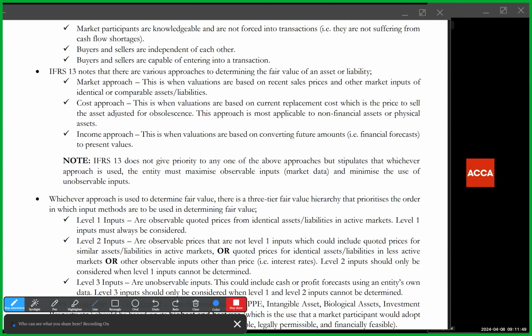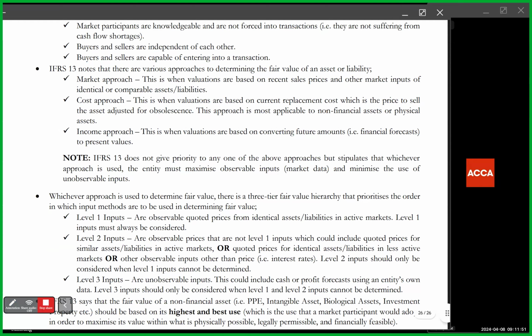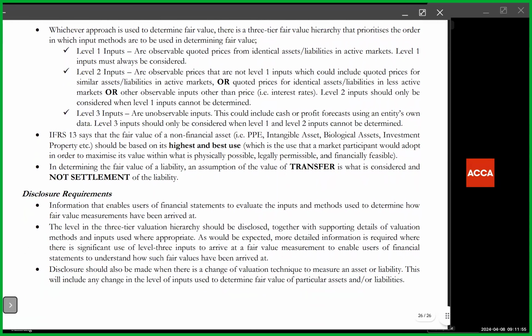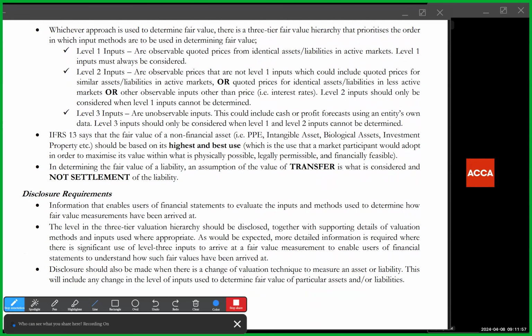Now, because over time, different people were not really clear about that, the standard then gave further guidance around it to say, whenever you're determining fair value, follow a 3-tier fair value hierarchy. This 3-tier fair value hierarchy simply prioritizes which input methods to be used in determining fair value, to be sure that you've exhausted all market options before you now rely on your internal forecast.